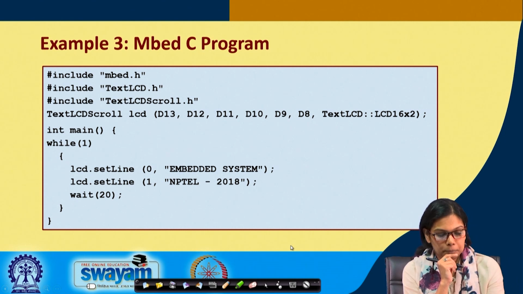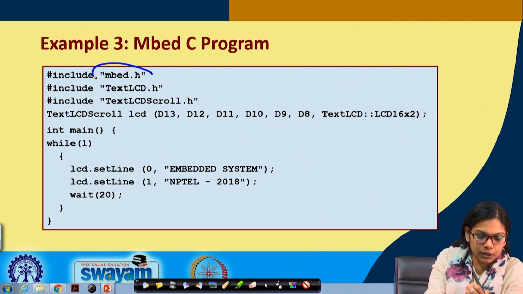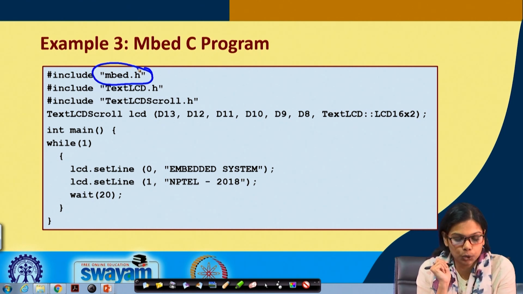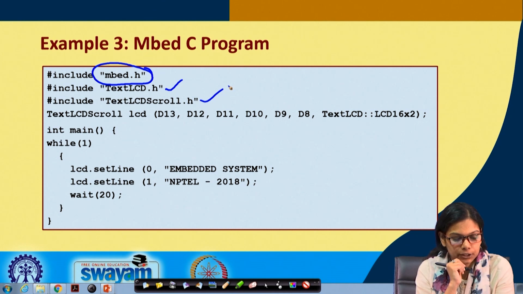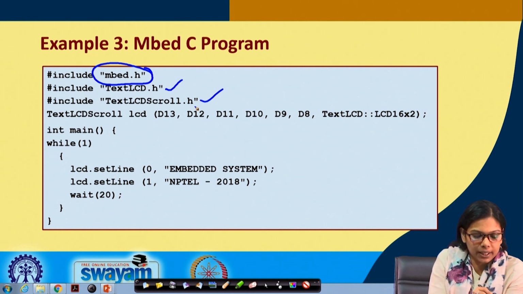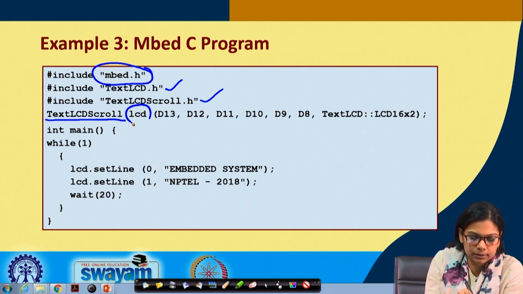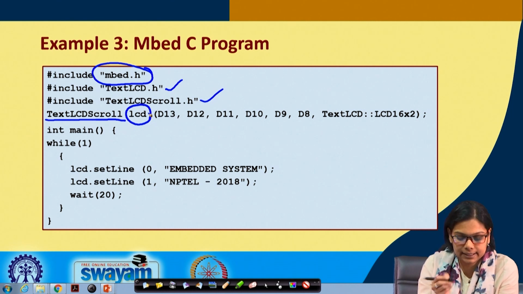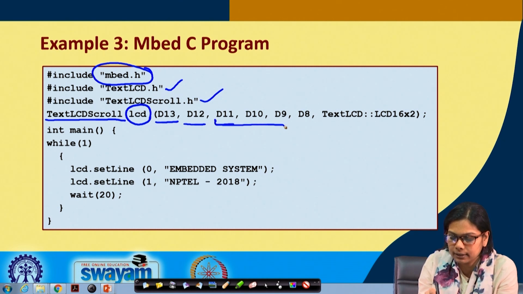Now let us see the embed program. Here, instead of only including embed.c, we also need to include a few other header files. The two header files required for LCD interfacing are text LCD.h and text LCD scroll.h, and we have to use a function text LCD scroll, and we can create an object with the name LCD, and we connect the following pins D13, 12, 11. These are for the data bit lines.